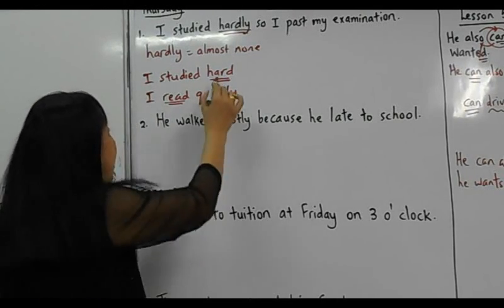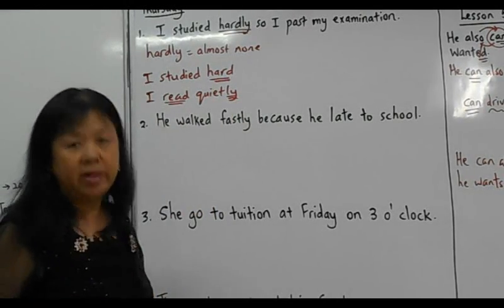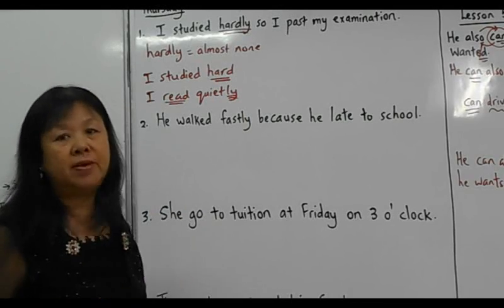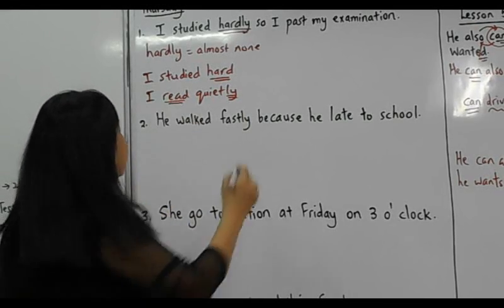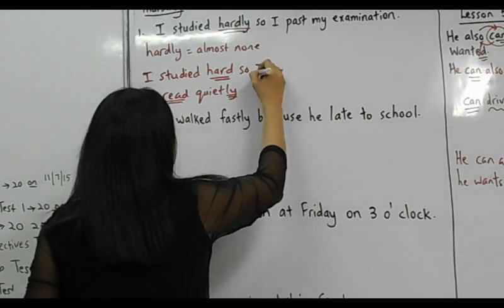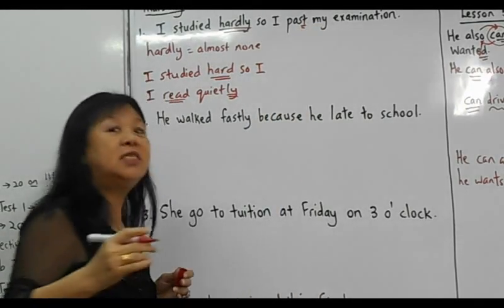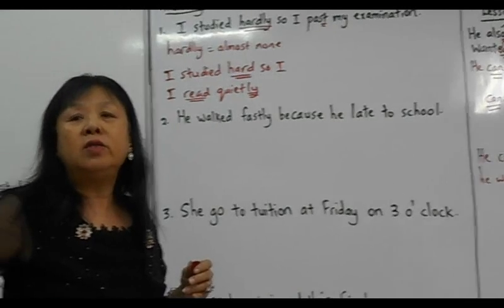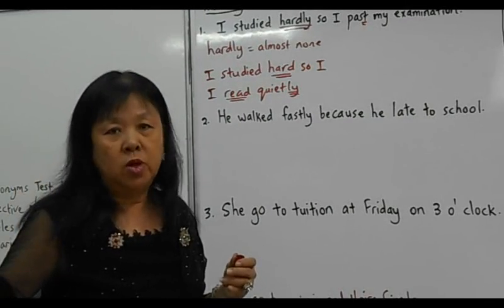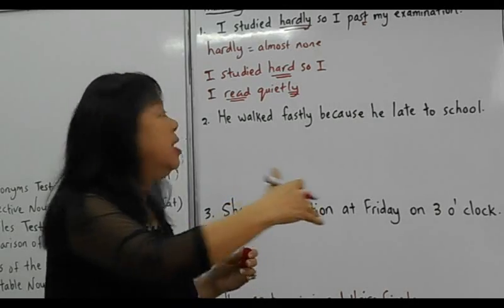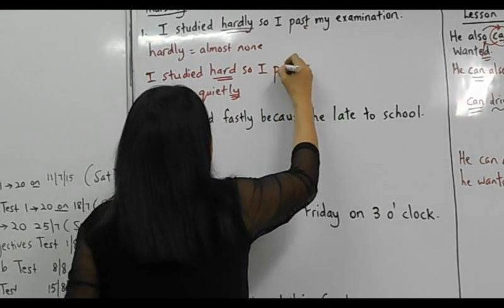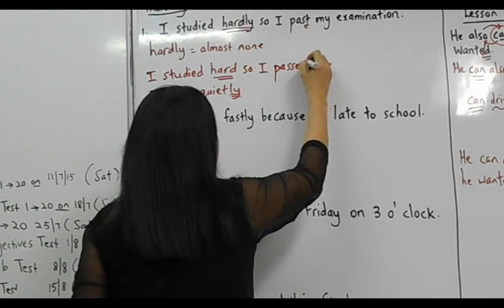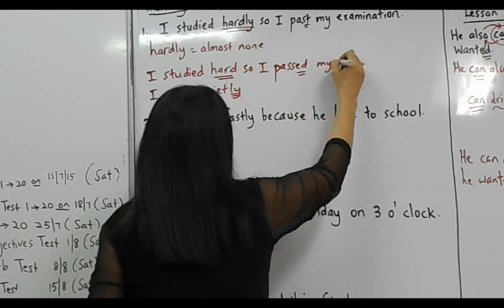But for hard, you do not put ly because you change the meaning. I studied hard, so this is wrong. This is past tense, the past. Or 2:30 is 2:30, or he walked past my house. But here is pass or fail, so you should put like this. My examination.